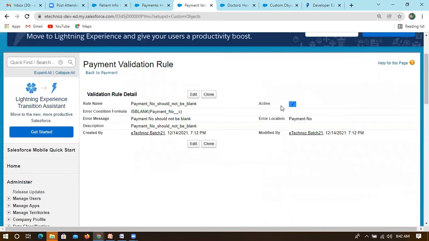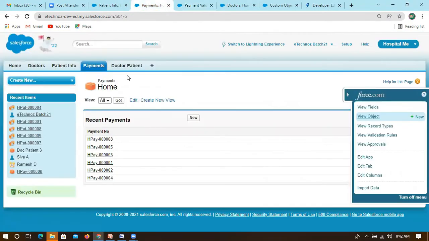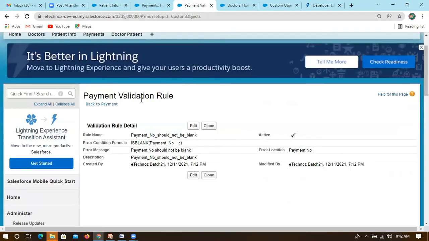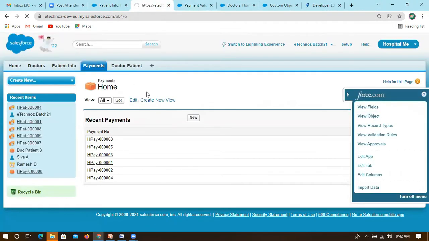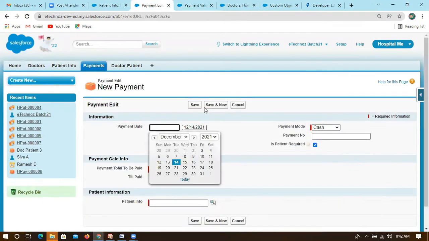Okay, so this is active. First you need to check that it is active, otherwise it will not throw anything, it will not check. And for which object is it? Payment, right? Now go to Payments and create a new record.